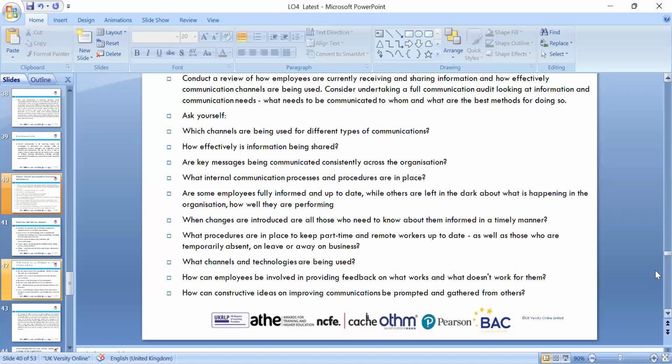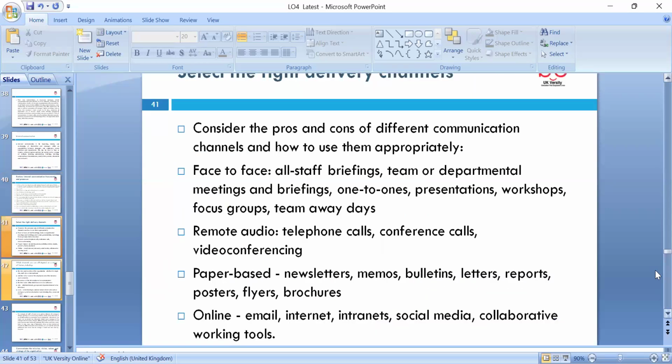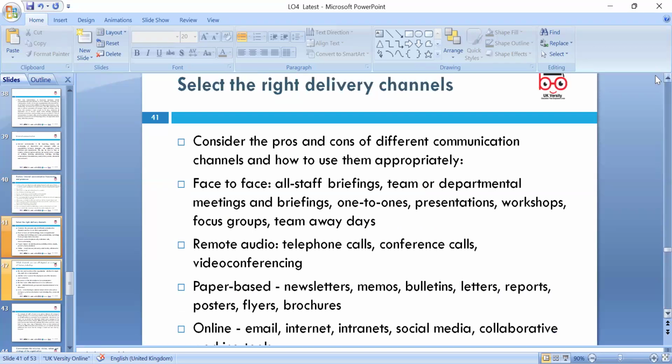Any changes in procedures or technology will involve various stakeholders, and we need to communicate. Select the right delivery channel and consider the pros and cons of each. Yes, face-to-face meetings are still used nowadays. Of course, we can use Teams a lot, or Zoom or various other channels, and paper-based newsletters, memos, or any other letters.